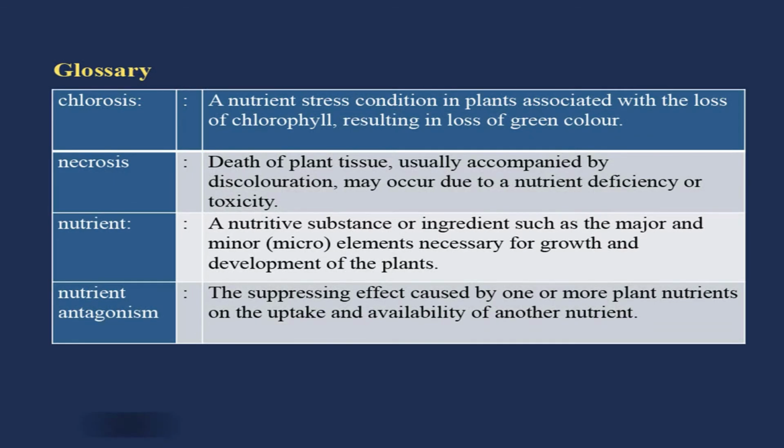So, before that I would like to discuss some terminology which many times students find difficult to understand. So, therefore, I would like to simplify these terms. Chlorosis is a nutrient stress condition in plants associated with the loss of chlorophyll, resulting in loss of green color. Chlorosis means just yellowing of the plant parts, maybe leaves, maybe nodes, maybe any other part.